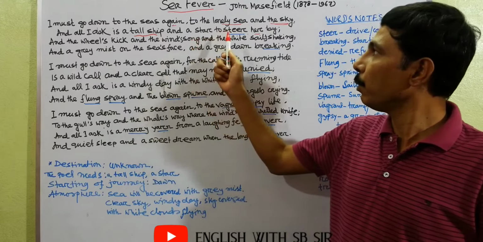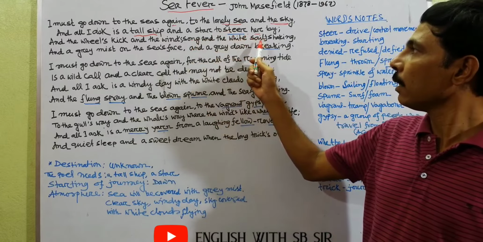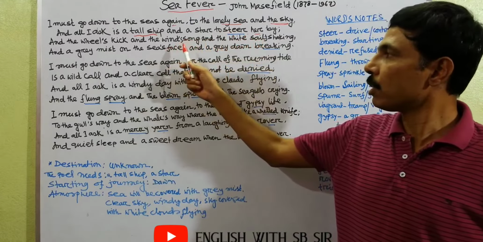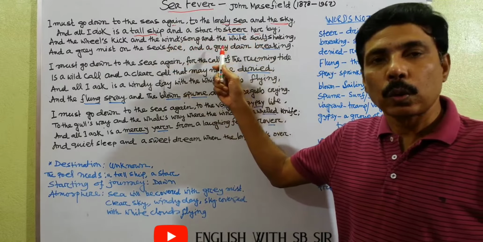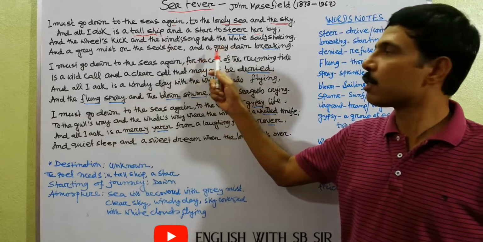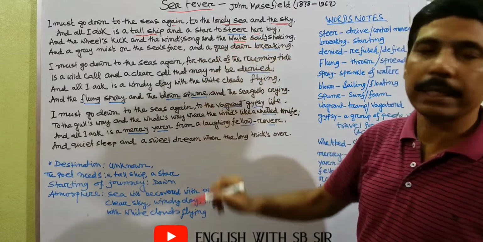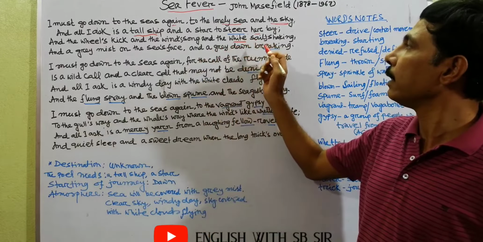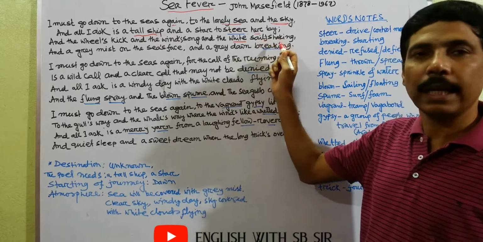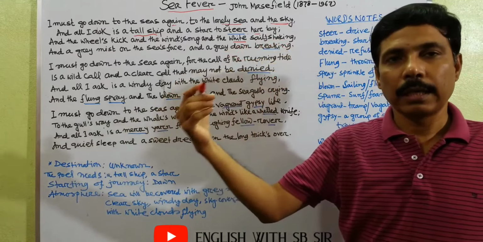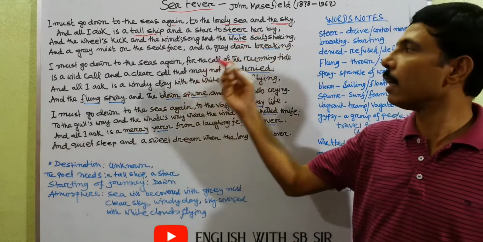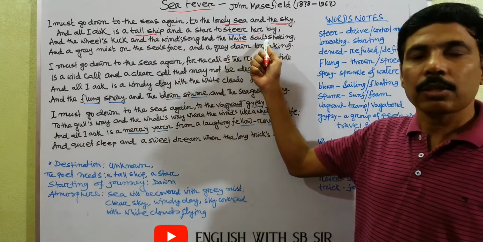By the help of the wind and the sail, the poet's ship will get maximum speed. Here the color of the sail is white. And white sail shaking means that when the wind dashes against the sail, it will shake.